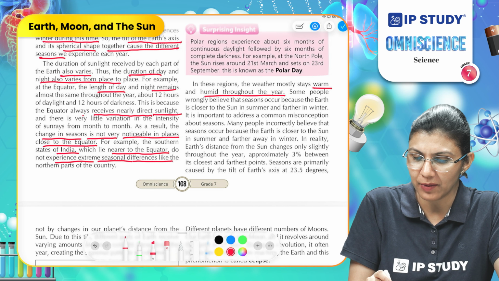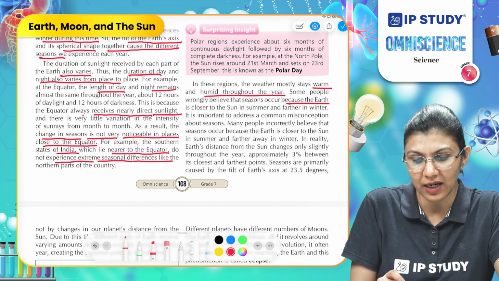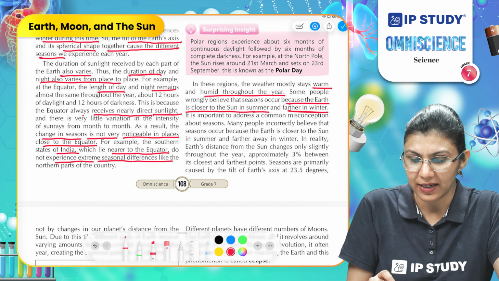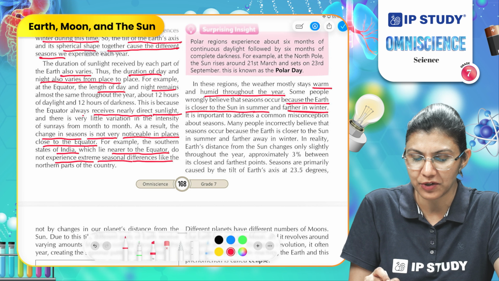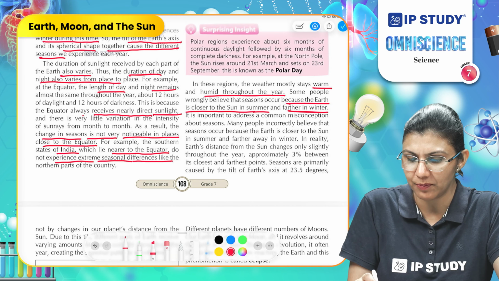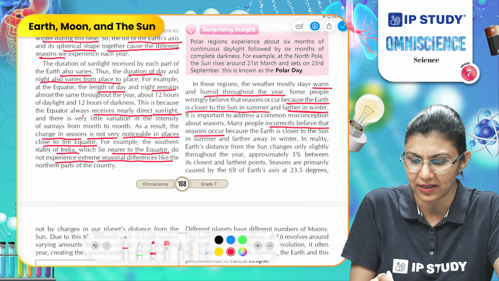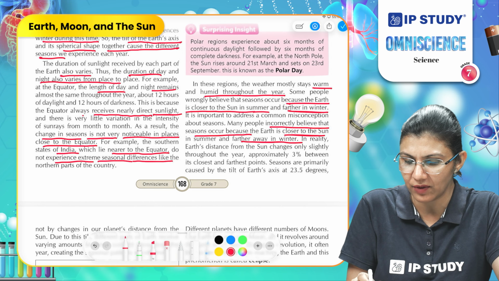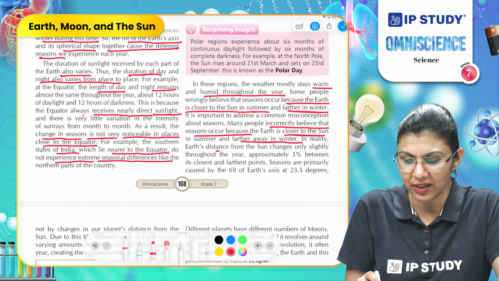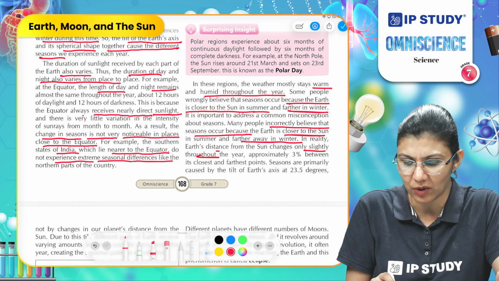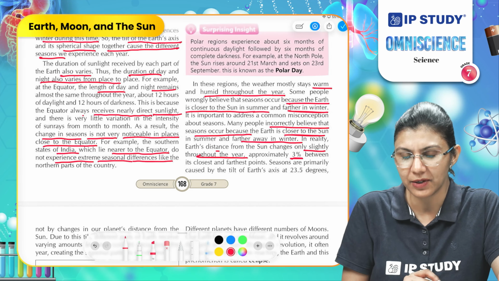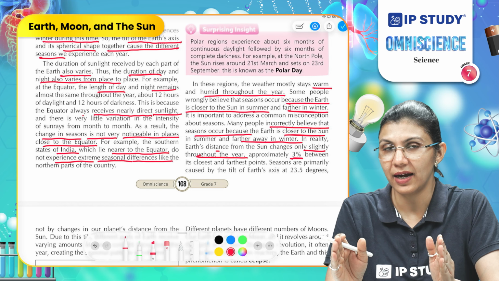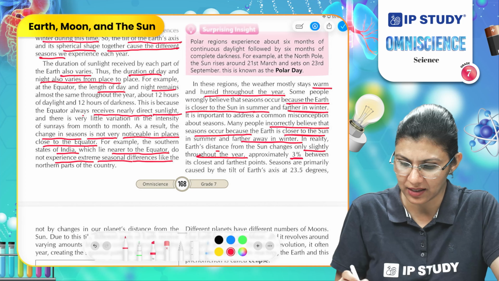Some people wrongly believe that the seasons occur because the earth is closer to the sun in summer and farther in winter. It is important to address a common misconception about the seasons. Many people incorrectly believe that the seasons occur because the earth is closer to the sun in summers and farther away in winters. In reality, the distance from the sun changes only slightly throughout the year, approximately 3%, if we compare the distance which is the closest and which is the farthest from the sun.